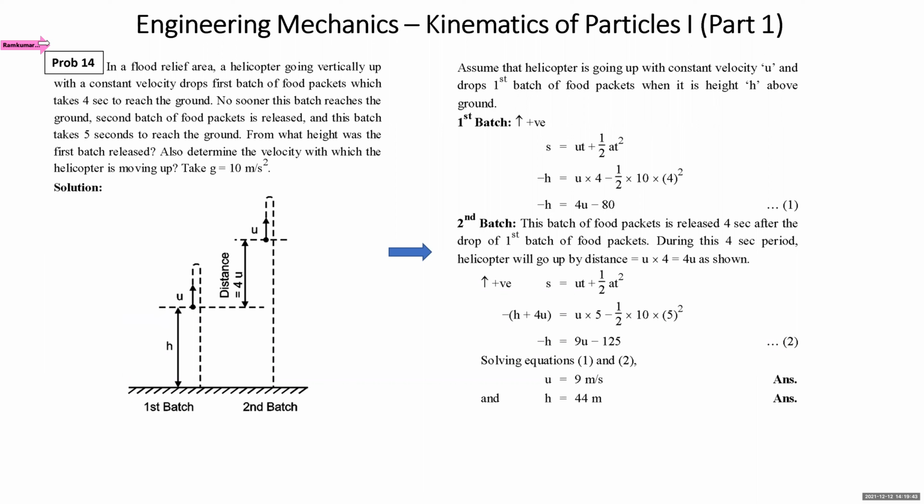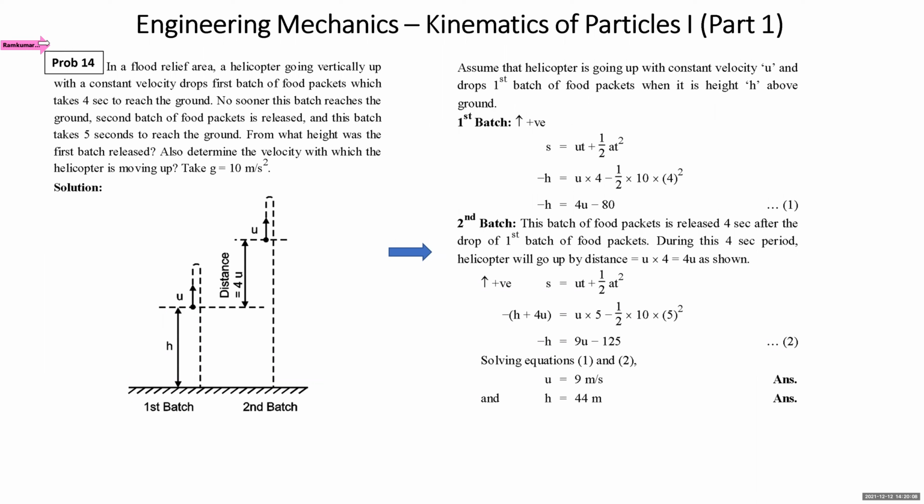In a flood relief area, a helicopter going vertically up with a constant velocity drops the first batch of food packets, which takes 4 seconds to reach the ground. No sooner does this batch reach the ground than the second batch of food packets is released, and this batch takes 5 seconds to reach the ground. From what height was the first batch released, and also determine the velocity with which the helicopter is moving up.